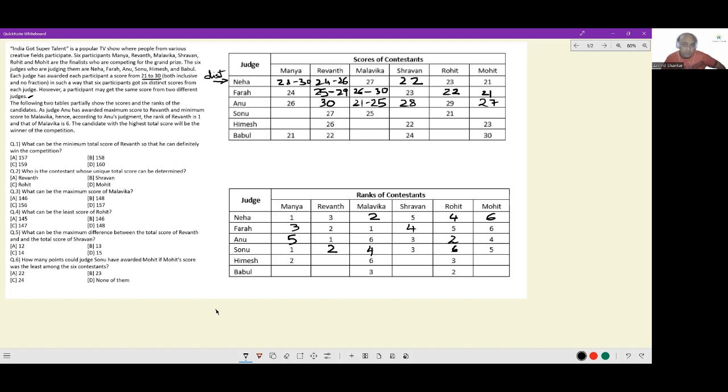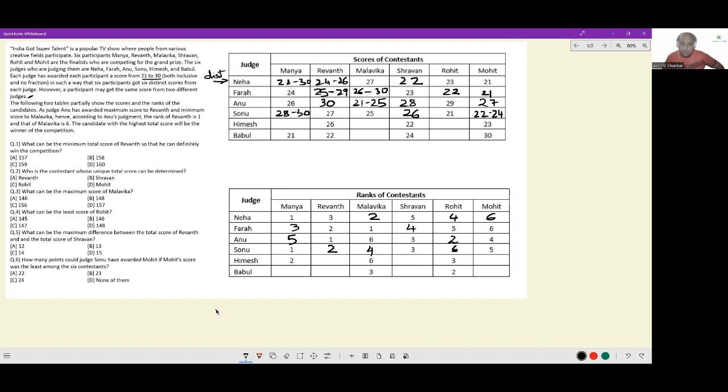So rank 3 has to be between these two scores, has to be 26. Additionally, rank 4 is 25, rank 6 is 21. So rank 5 has to be somewhere between these two. So it will be 22 to 24. And Sonu, being rank 1, will have anything from 28 to 30.